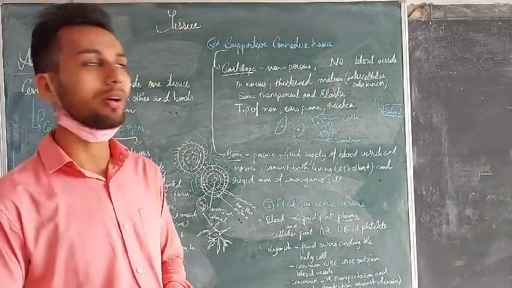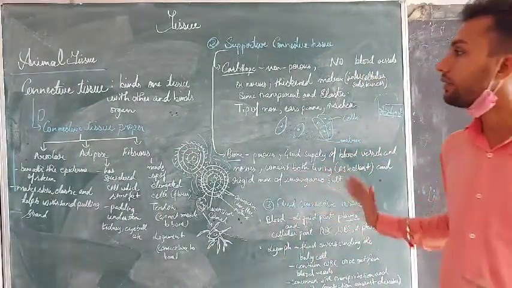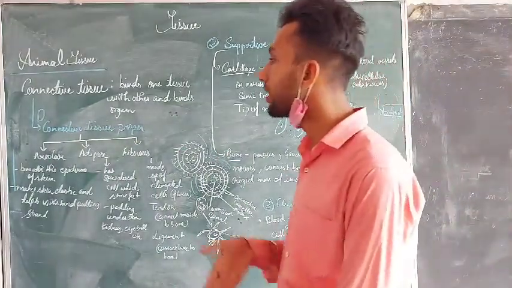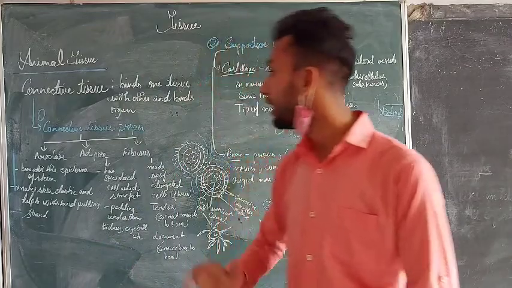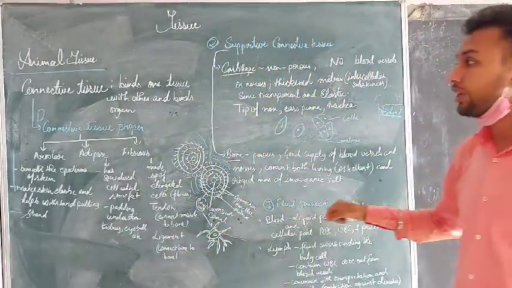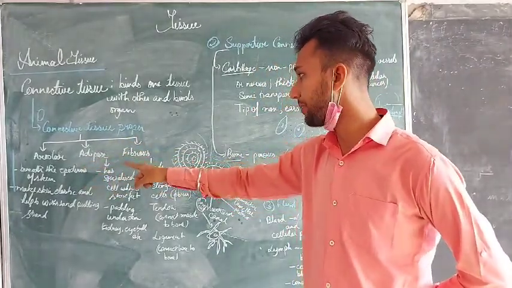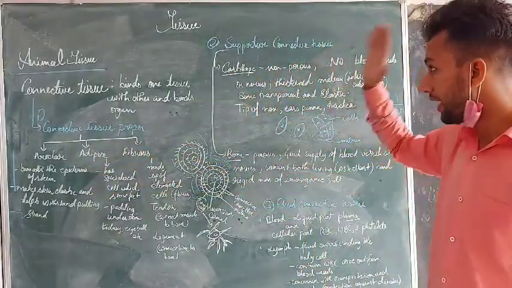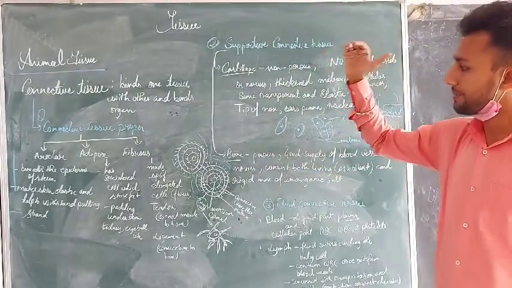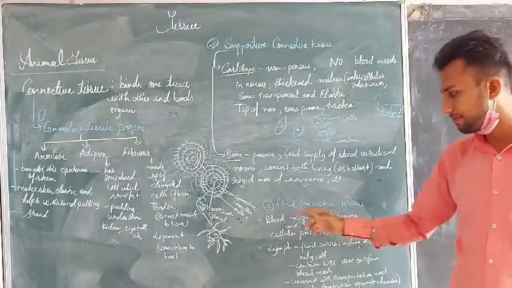which provide immunity to our body. So we already studied the fluid connective tissue also, and we have covered these three topics of the connective tissue. The connective tissue is categorized into three parts: connective tissue proper, supportive connective tissue, and fluid connective tissue. Connective tissue proper is categorized into three sub parts: areolar tissue, adipose tissue, and fibrous connective tissue. Supportive connective tissue is of two types: cartilage and bone. And fluid connective tissue is of two types: blood and lymph.